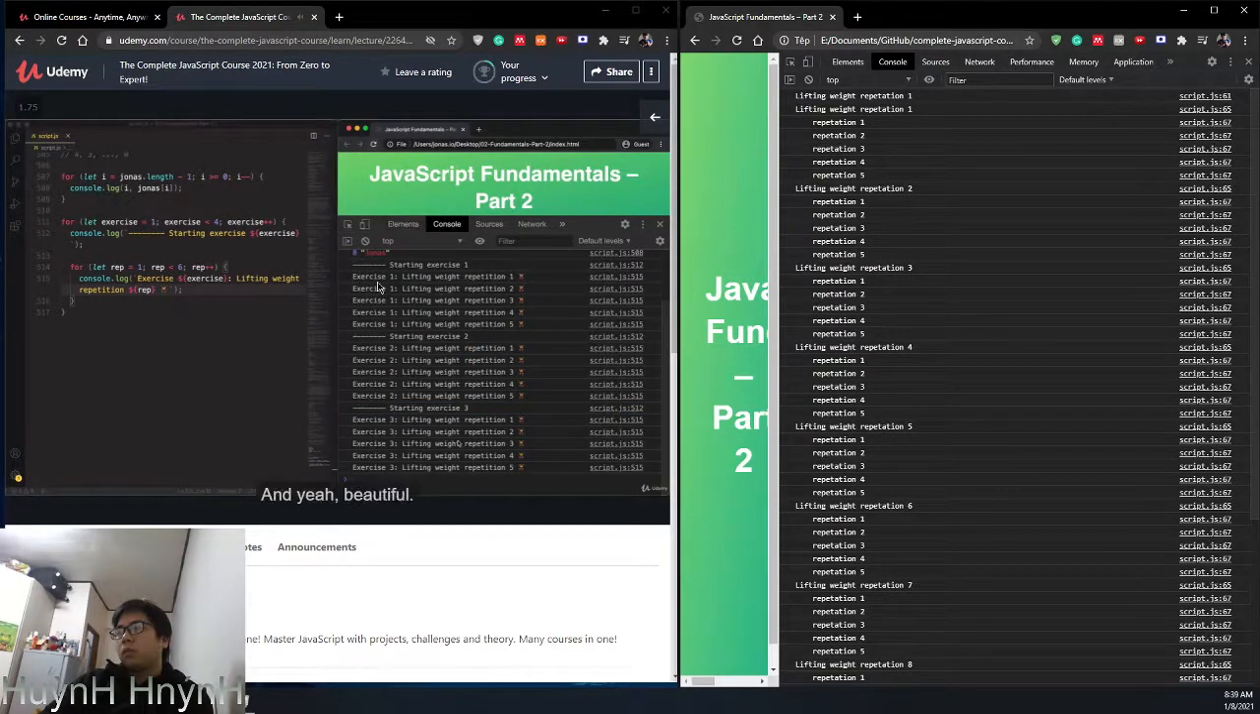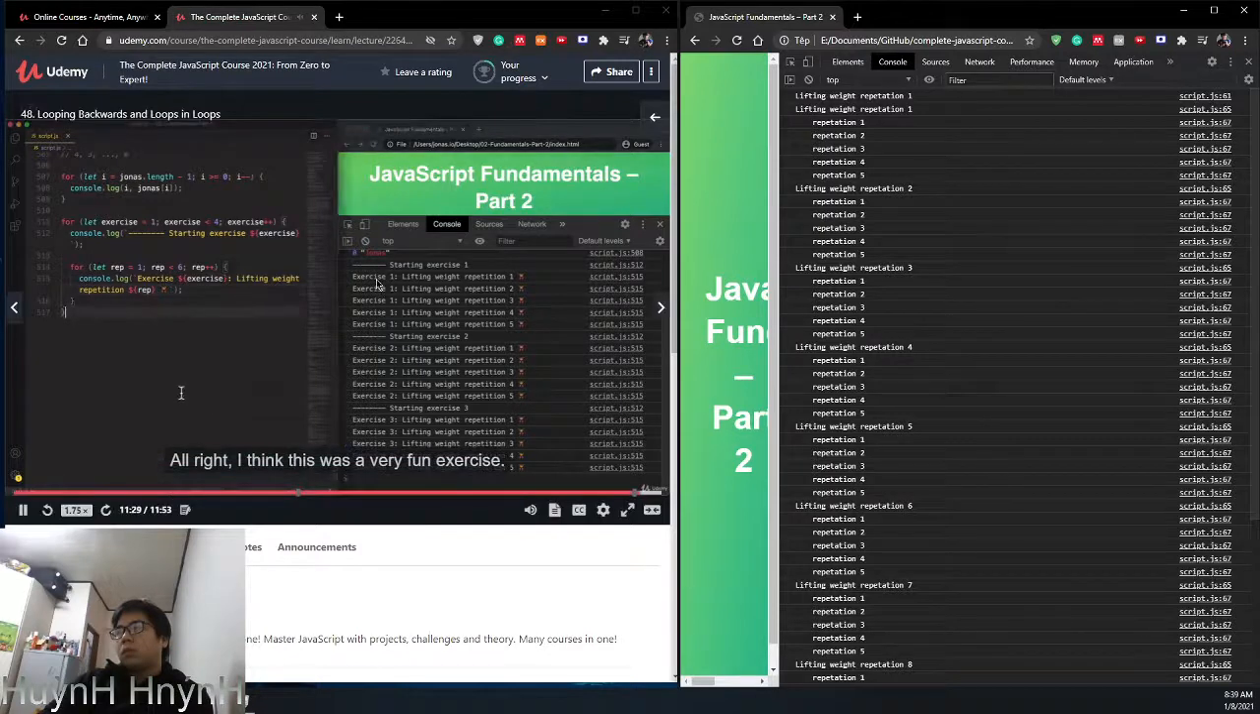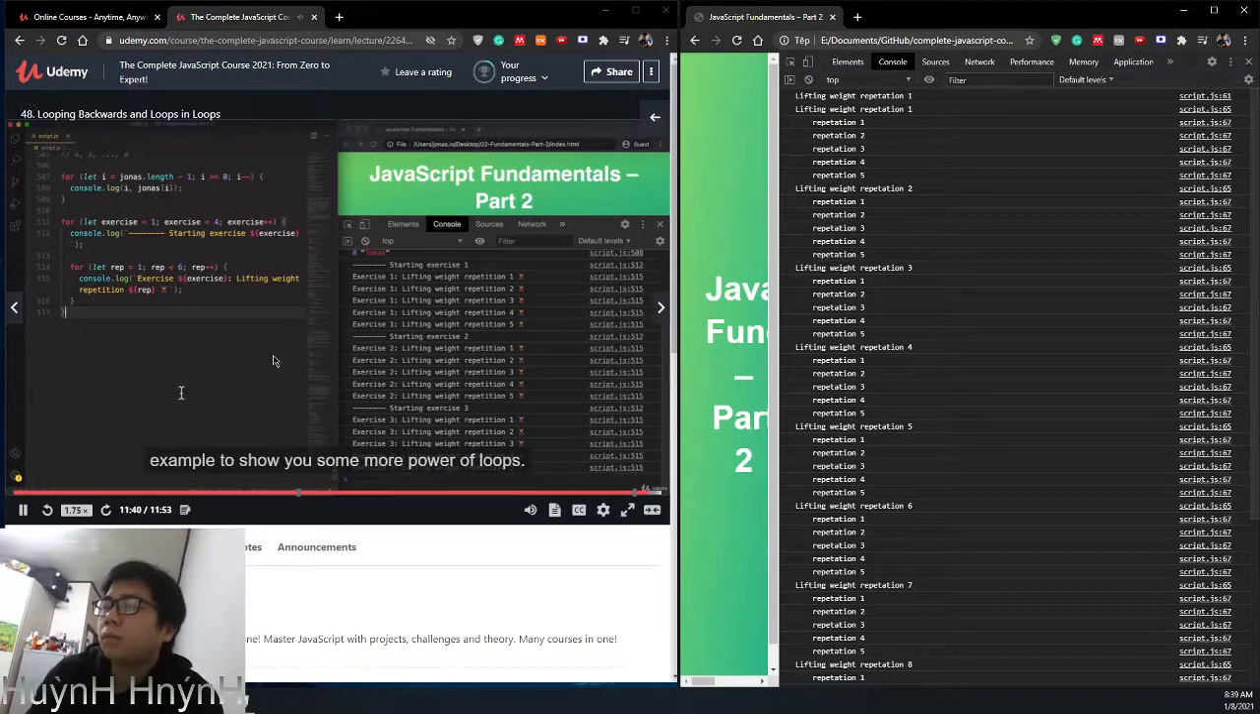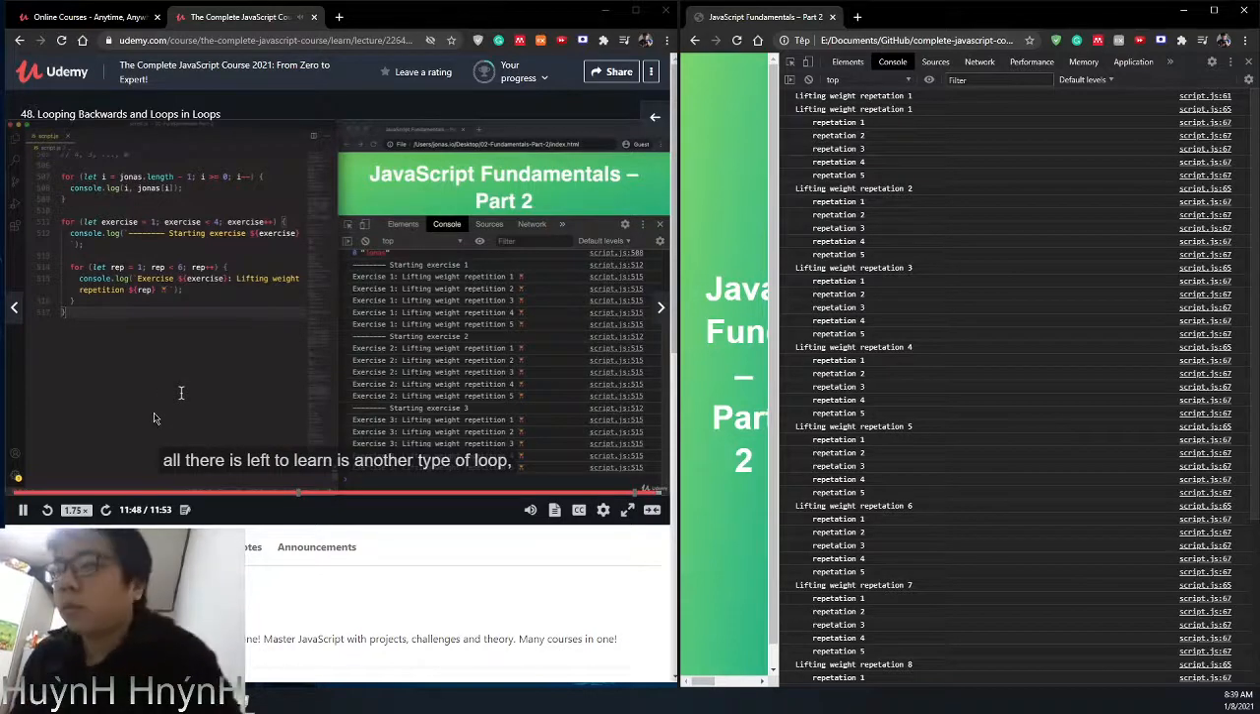And yeah, beautiful. Alright, I think this was a very fun exercise. And again, even though you might not use this all the time in the real world, I still think that this was a pretty cool example to show you some more power of loops. And now to wrap up this section, all there is left to learn is another type of loop, which is the while loop.